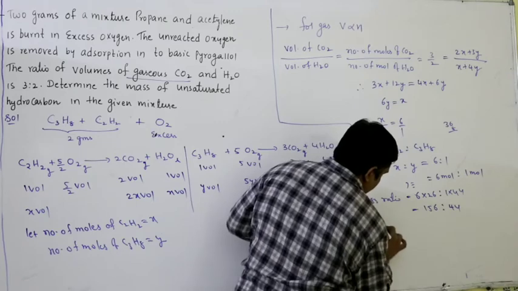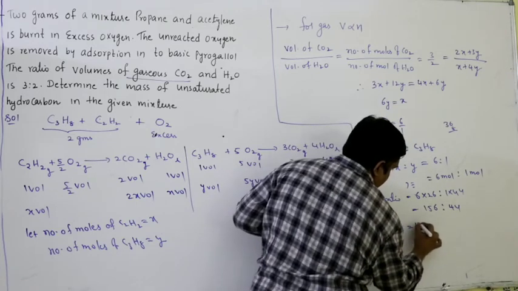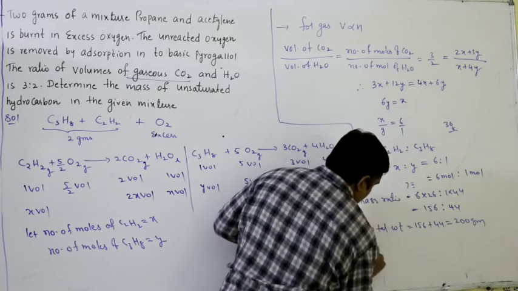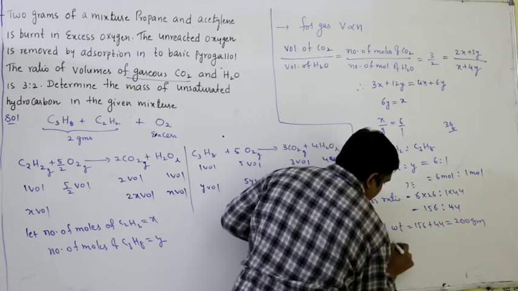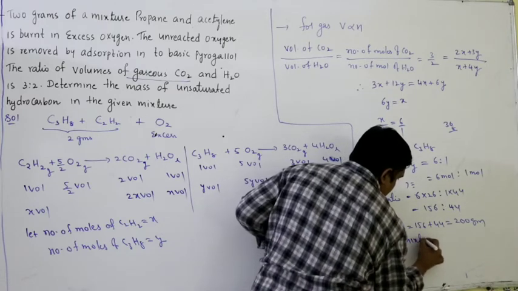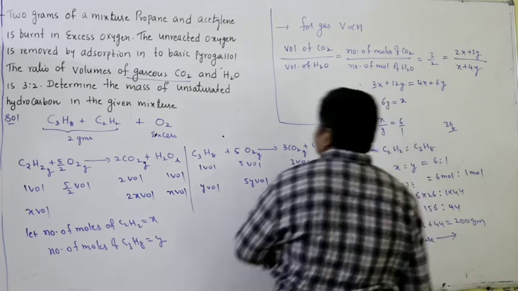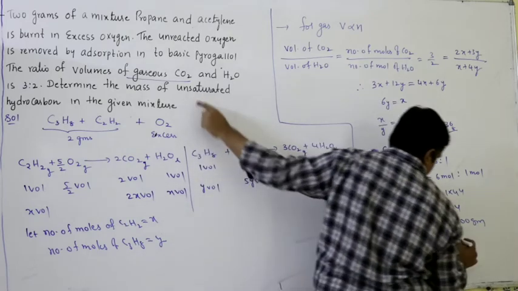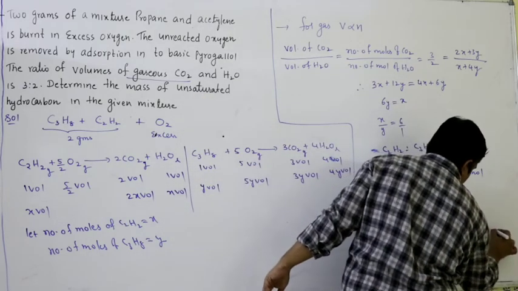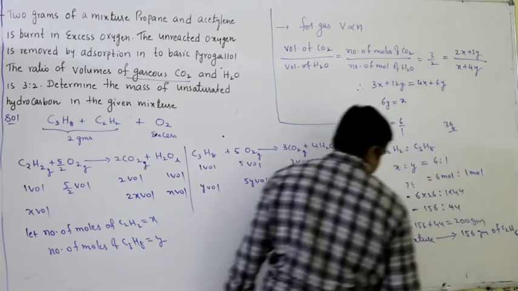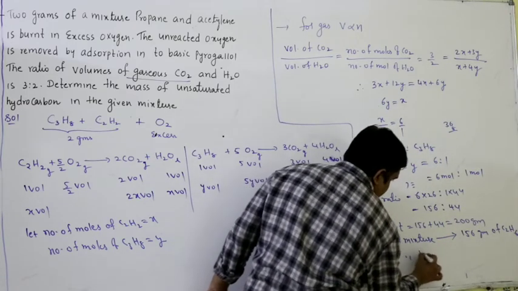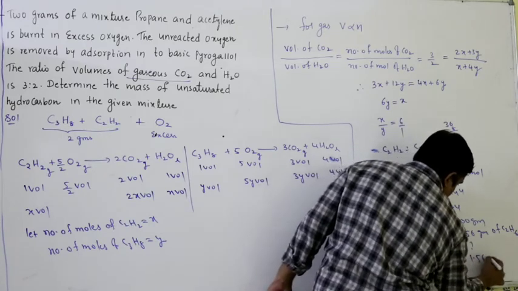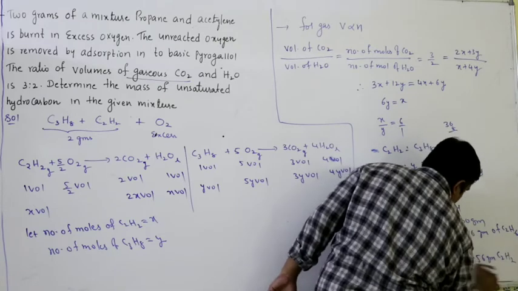So total weight will be 156 plus 44, that is 200 grams. So 200 grams of mixture contains unsaturated, so acetylene is unsaturated here, contains 156 grams of acetylene. For 2 grams of mixture contains how much? So if 200 contains 156, 2 grams contain 1.56 grams of acetylene.